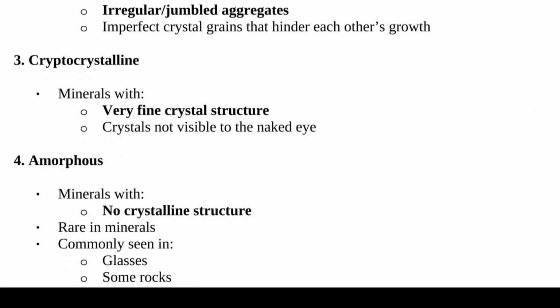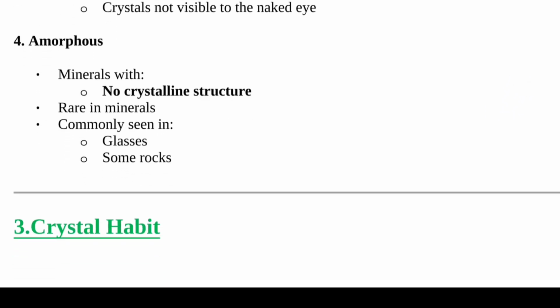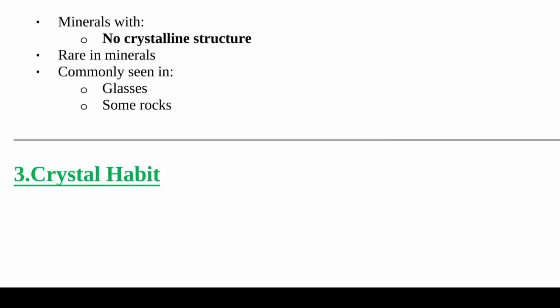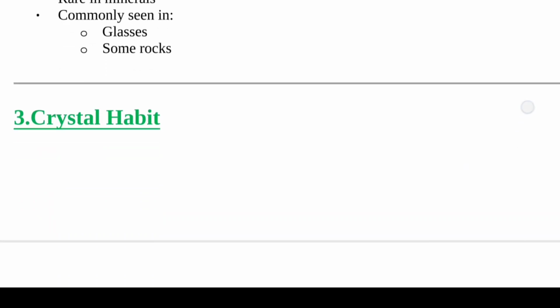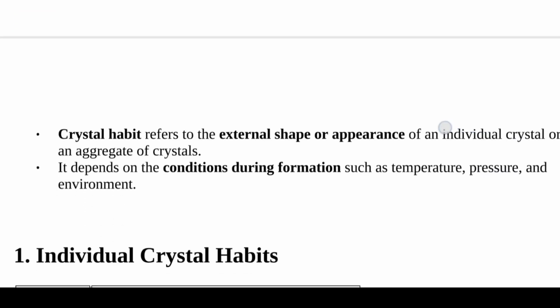Third is cryptocrystalline, that is minerals with very fine crystal structure not visible to the naked eye. And fourth is amorphous, minerals with no crystalline structure, rare in minerals, commonly seen in glasses and some rocks. Third property of metals and minerals is crystal habit.